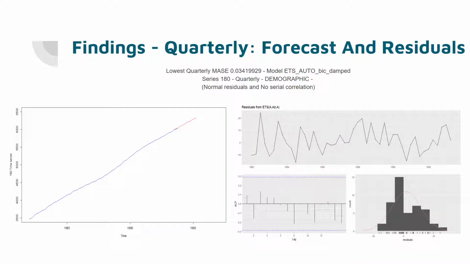Similar to the monthly, let us now see the best model for quarterly data. The best model for quarterly data has additive error, additive damped trend, and additive seasonality as well. This is a linear state space model which has the best MASE value. If you see the residuals plot, the residuals are not serially correlated, and the normality seems to be off, but it still passes the Shapiro-Wilk test.